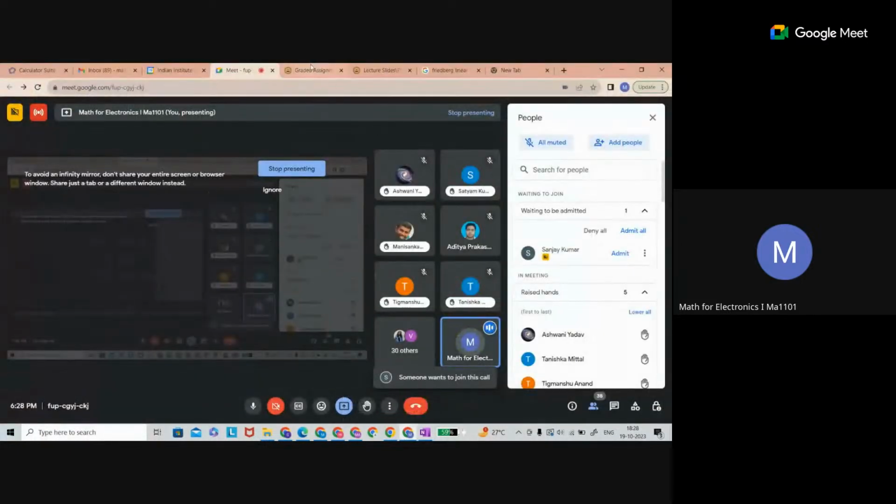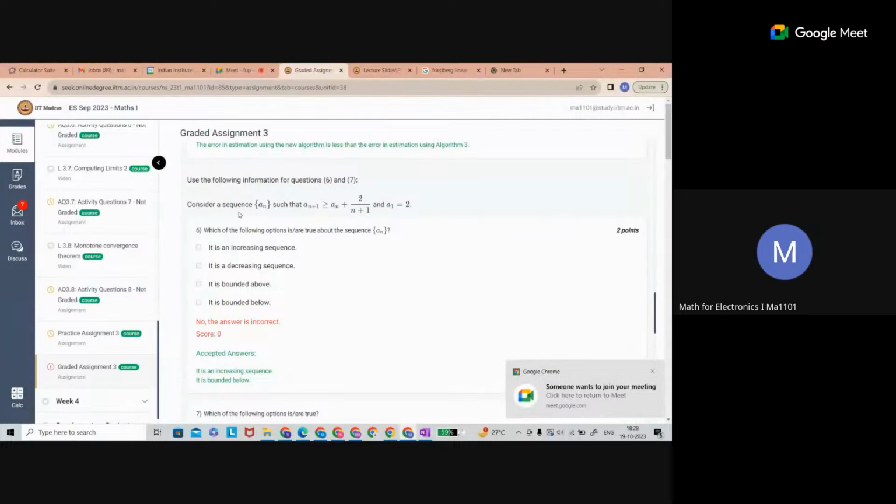Any other information I'm missing? Okay, consider the sequence an such that A1 is 2. Which of the following observations is true: the sequence is increasing, bounded above, bounded below? So how can we prove that? So this is an increasing sequence. We are done. And bounded above, if you assume this is bounded above, then each term is